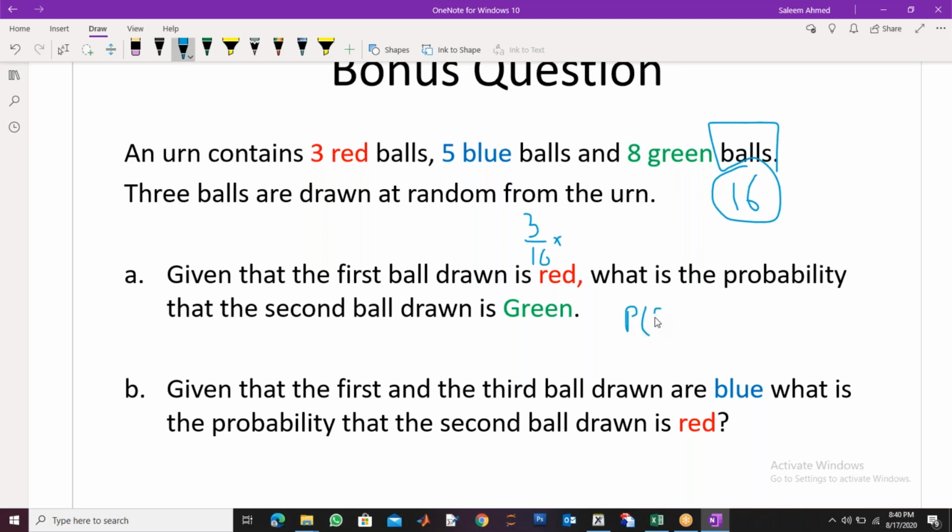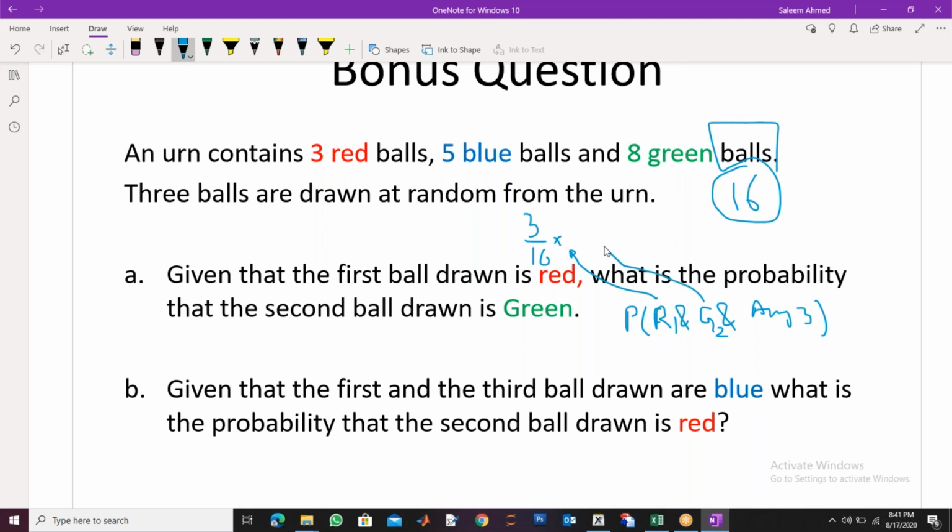Probability of red on 1 and green on 2 and anything on the third one. It can be any, right? So I will multiply these probabilities, right? The first one is 3 by 16.